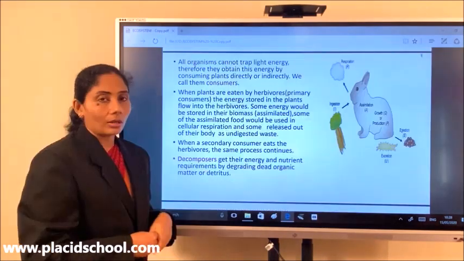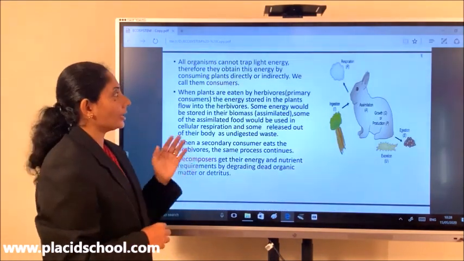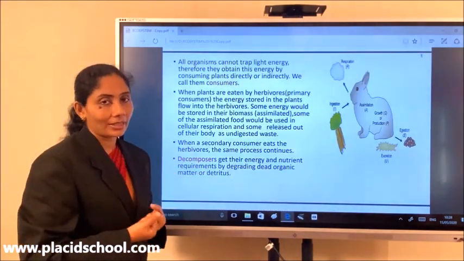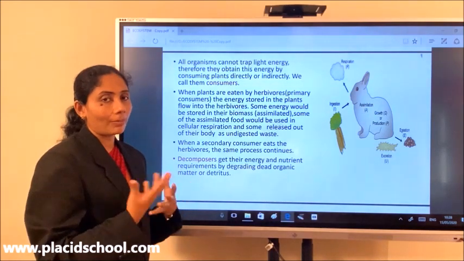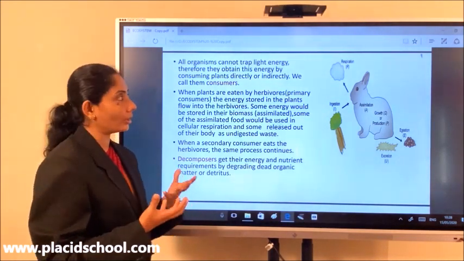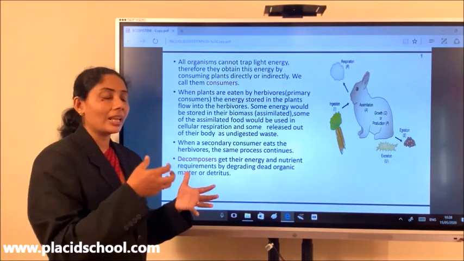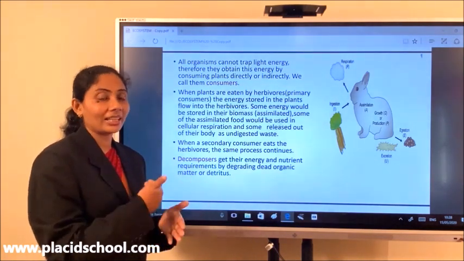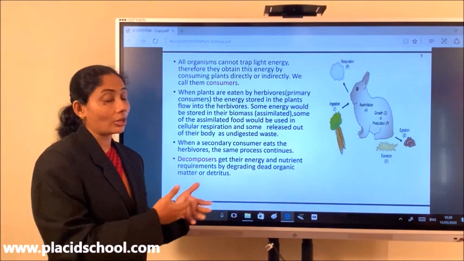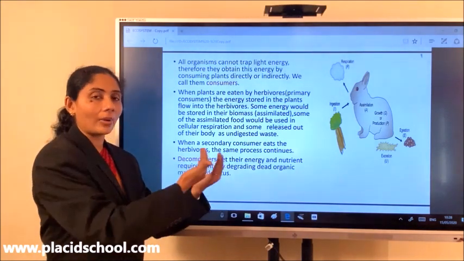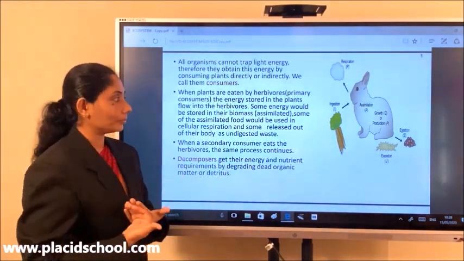Now, other than plants, other organisms cannot trap this light energy. They cannot prepare or synthesize their own food. So instead, they eat these producers in order to get the energy. And this is how energy flows into them.